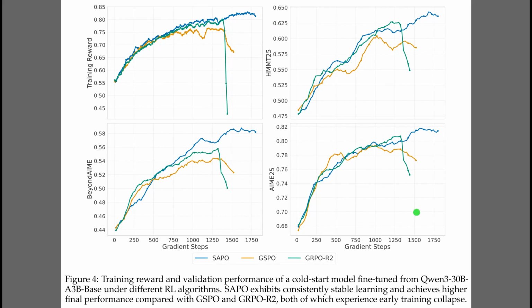Alright, the previous figure supported the theory, and Figure 4 now shows what this means for actual training runs. The top left panel tracks training reward over gradient steps, where the blue soft adaptive policy optimization curve rises smoothly and stays high, while the green and yellow baselines wobble and the green one collapses sharply. The remaining 3 panels report validation accuracy on different math benchmarks, and the blue curve again remains stable and ends higher. This pattern indicates that the soft adaptive gate not only avoids catastrophic crashes, but also converts the same data budget into better final reasoning performance.